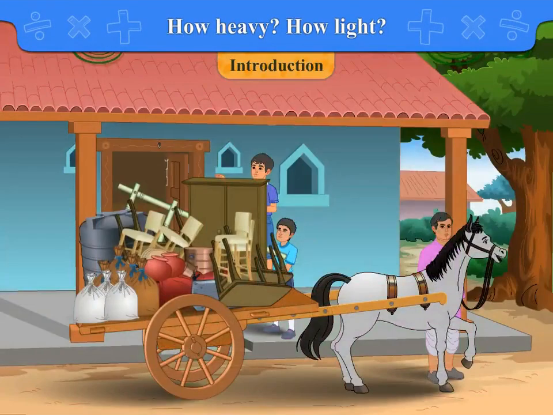Introduction. Heth and Manu were shifting house. They loaded all their things on a horse cart. There were many things like a water tank, 5 sacks of wheat, 3 tables, a cupboard, 4 chairs, 2 mattresses, 3 sacks of rice, a bamboo ladder, some pots and pans.